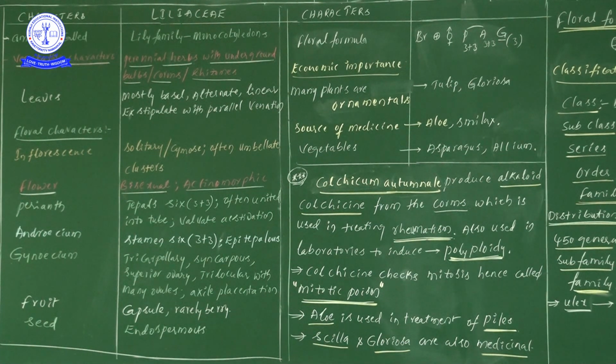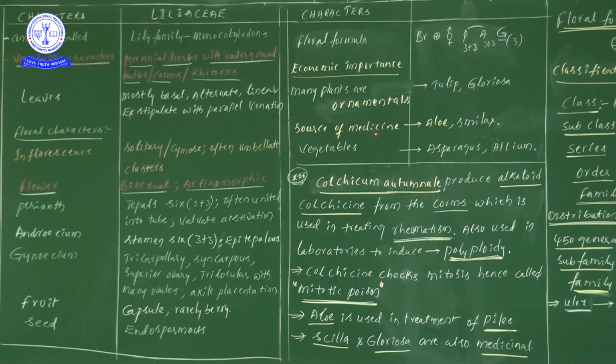Suppose here you see I have written ornamentals. Sir, are there only 2 ornamentals in Liliaceae family members? No, I am not saying like that, but according to the textbook, at least 2 you try to remember. Why? Because whatever examples they have mentioned in our textbook, those examples only they must take. Point you understood? So in Liliaceae family members, ornamentals, how many are there? Just 2, try to remember: one is tulip and one more is Gloriosa.